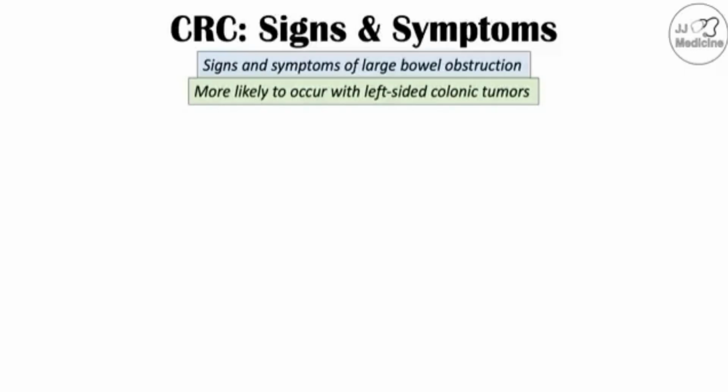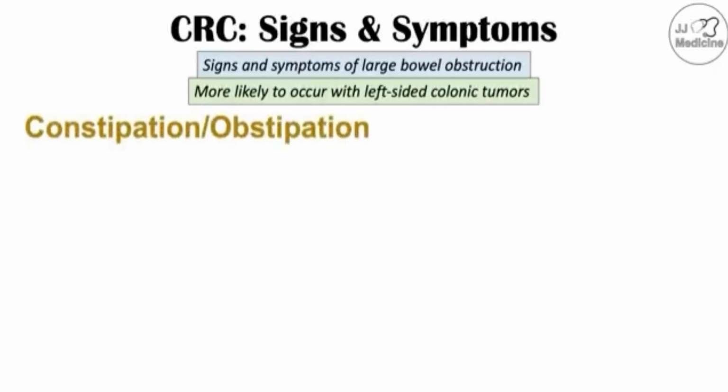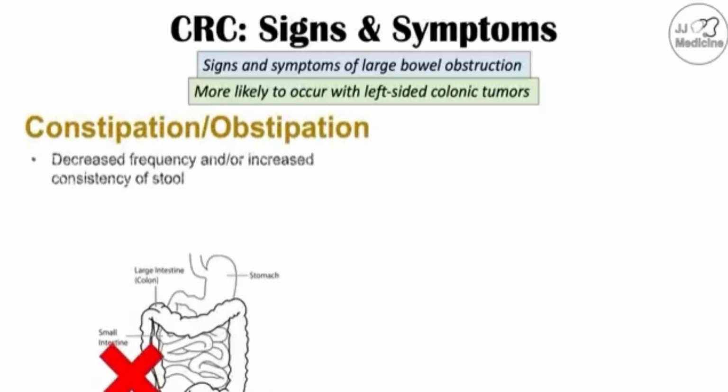We talked about colon cancer being the most common cause of large bowel obstruction in adults. So there can be signs and symptoms of a large bowel obstruction. And this large bowel obstruction is going to be more likely to occur with a left-sided colon tumor. So what can be noted is the following: constipation and obstipation. So constipation is going to be decreased frequency or an increased consistency of stool. We talked about that being part of the altered bowel habits that can occur with colon cancer.